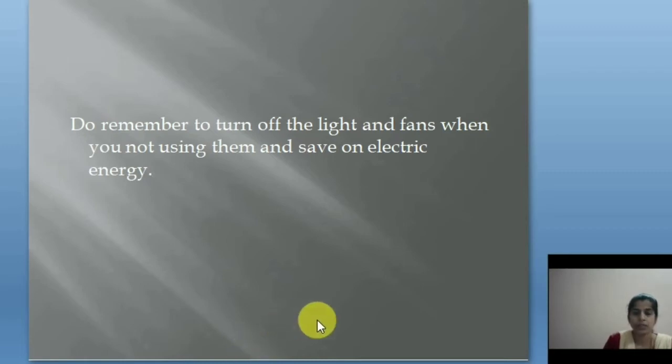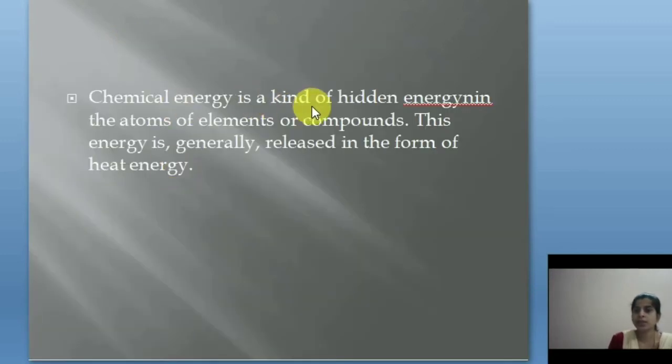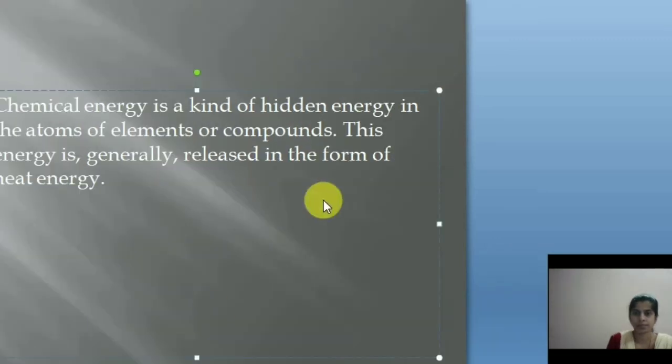Next we are going to discuss the next topic, chemical energy. That is the next form of energy. Chemical energy is a kind of hidden energy in the atoms of elements or compounds. This energy is generally released in the form of heat energy. Chemical energy is stored in a substance and is released through chemical reactions.